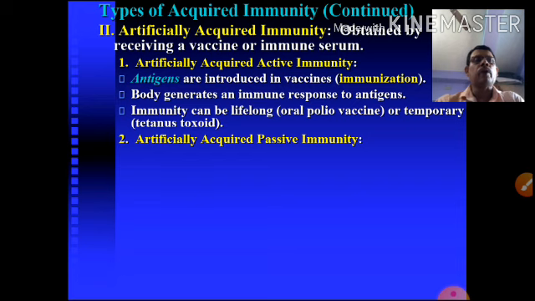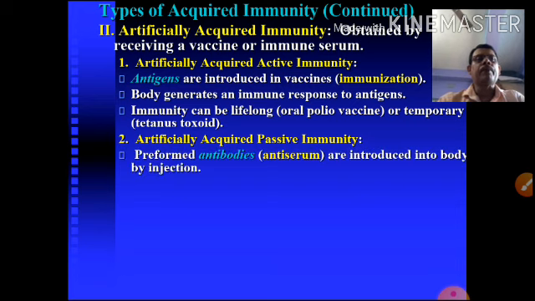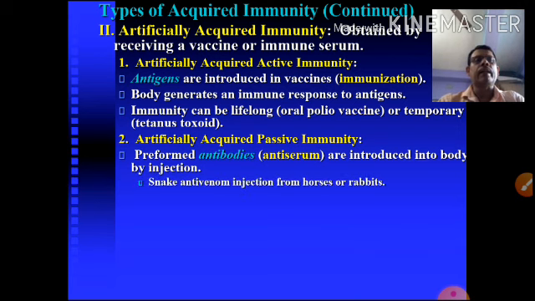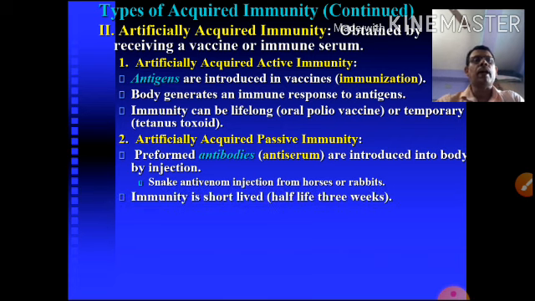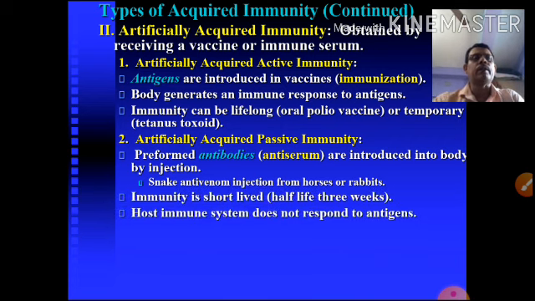Artificially acquired passive immunity. The preformed antiserum is introduced into the body after infection, like the snake antivenom injection obtained from horses or rabbits. This immunity is short-lived, with a half-life of 3 weeks, and the immune system does not respond to the antigen.